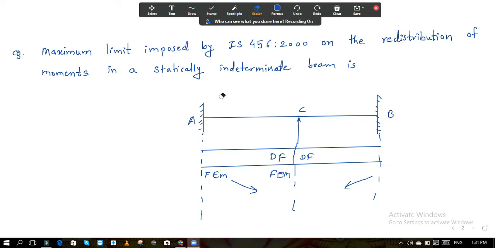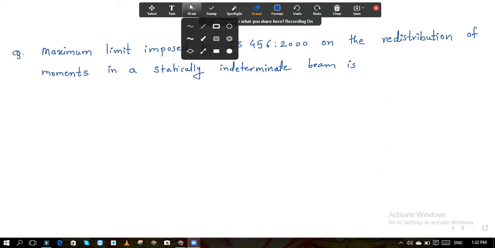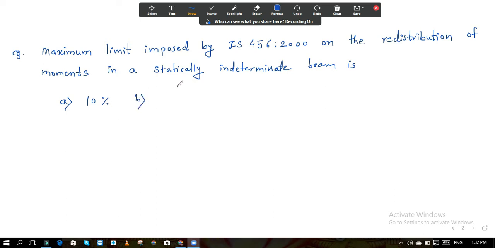Now coming back to our point. They have asked us the maximum limit given by IS 456 2000 about the redistribution of moments in an indeterminate beam. Your options are: A, 10%; B, 20%; C, 30%; and D, 40%.